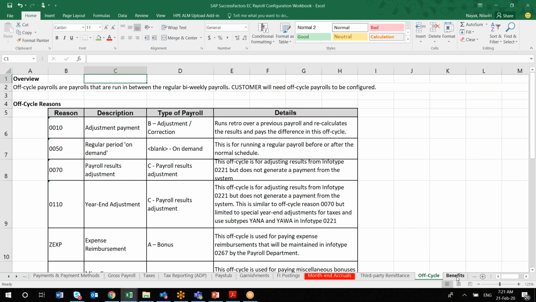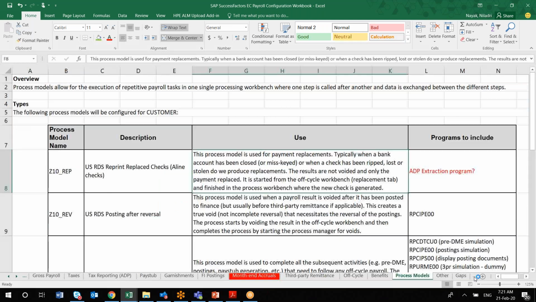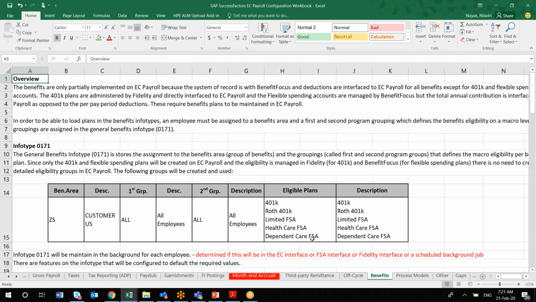Then comes your benefit section. In the benefit section, there is again a standard infotype, general benefits 171. What are the benefit areas and benefit configurations the client is using, and what are the possible benefits like healthcare, dependent care, 401k?